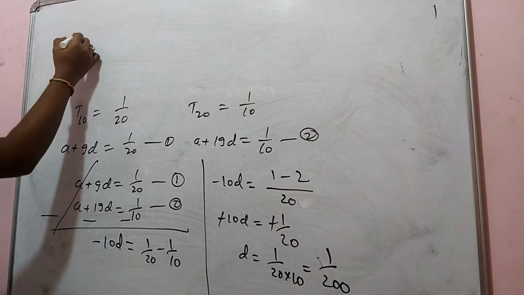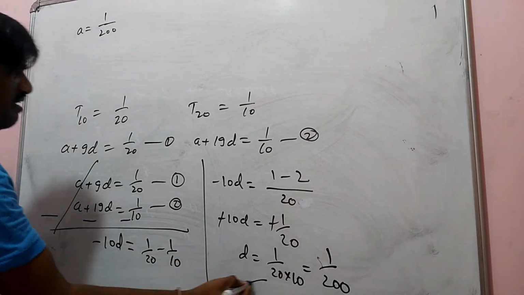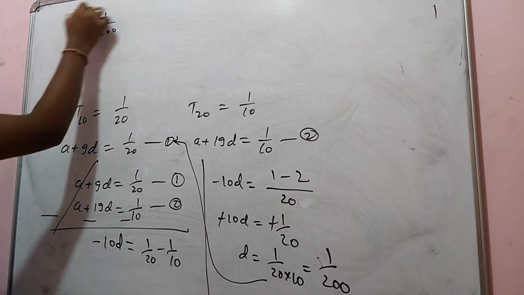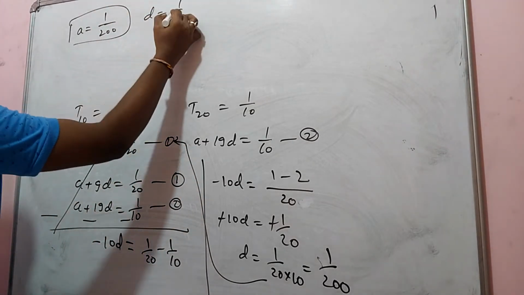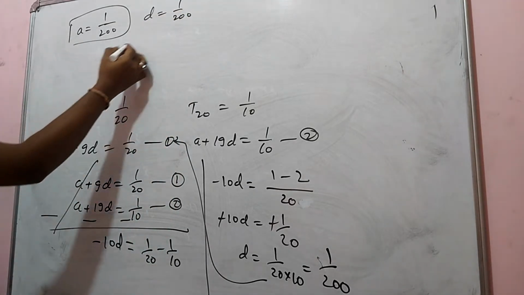So D is equal to 1 by 20. A is equal to 1 by 200. Just substitute this D value here, and you get the A value 1 by 200. And then you need to find S200.